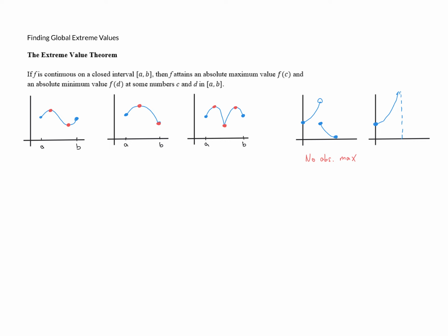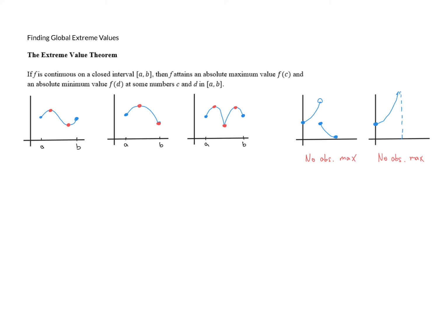And we have a similar situation with this other graph. Here, in this case, it is actually continuous on its domain, but it's not defined on a closed interval. We have an asymptote here, and the function is not defined there. So the domain of the function is closed on one side, but then open on the other side. In this case, we can see that the function's getting bigger and bigger and bigger. And again, there's going to be no absolute maximum because it is asymptotically going up towards infinity.